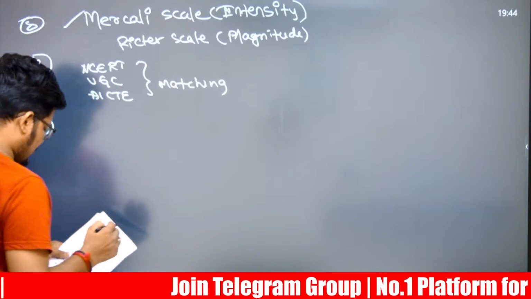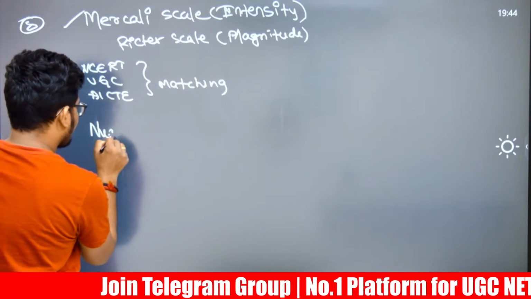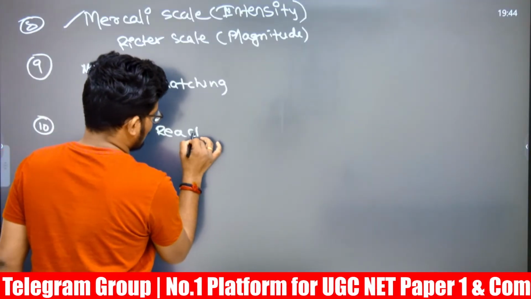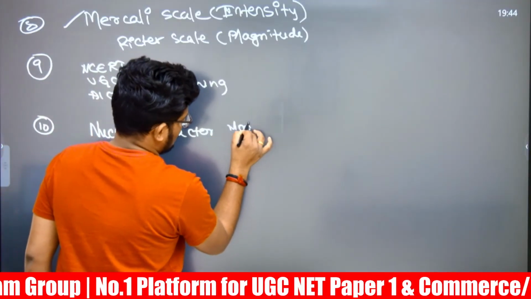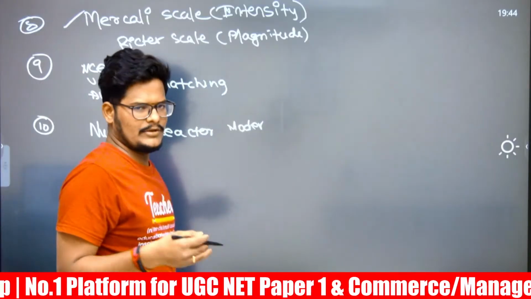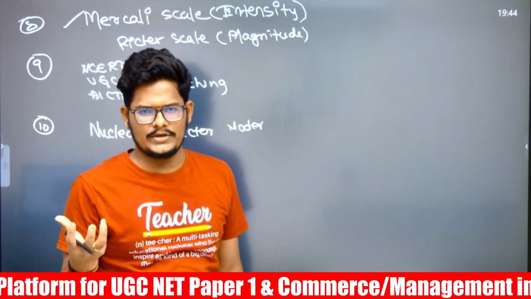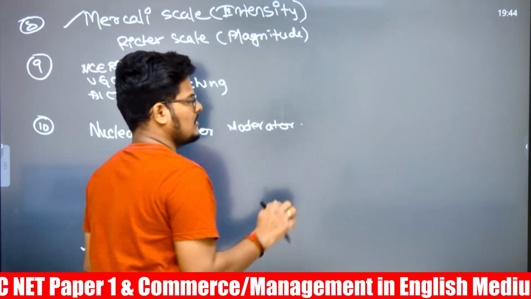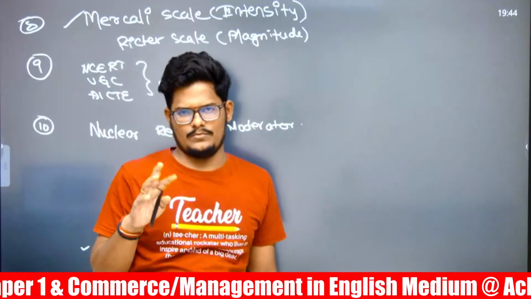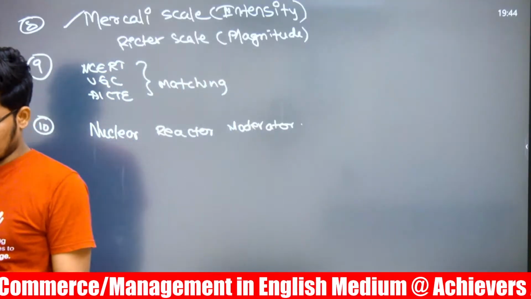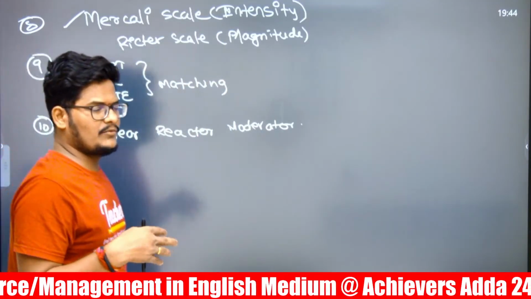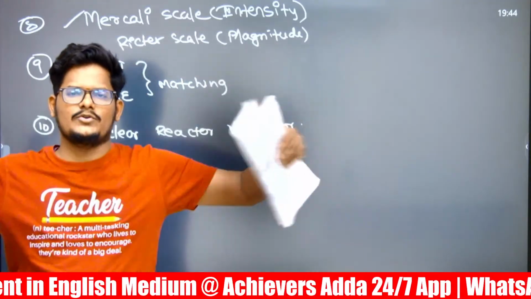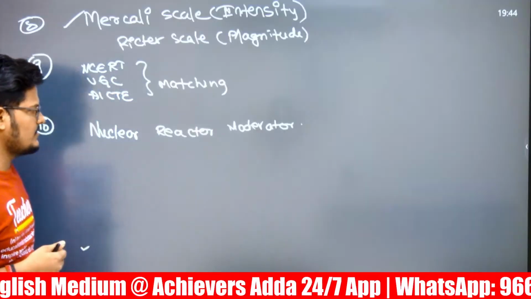And there is a nuclear reactor moderator related question. Nuclear reactor, this is a PYQ, sir. In a nuclear reactor, uranium will be used. If not in India, we will use thorium to convert into uranium. So nuclear reactor moderator, which is a fission and fusion reaction. Sorry, fission and fusion. Both processes will be used. With fission, fusion, nuclear energy will be formulated.